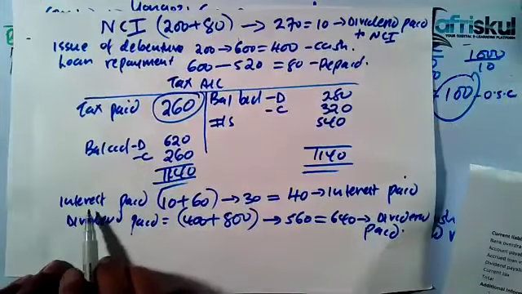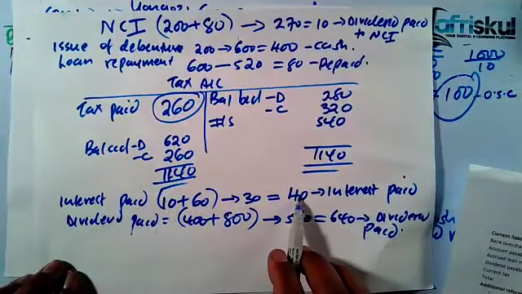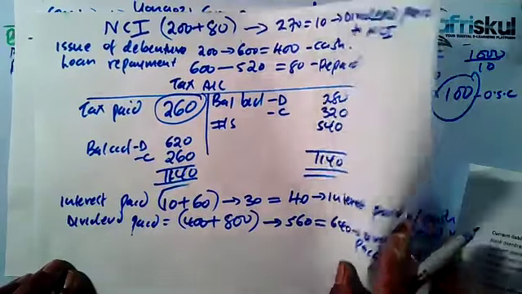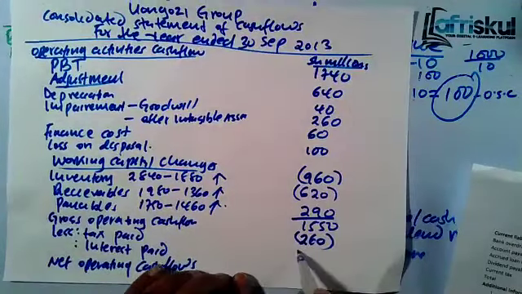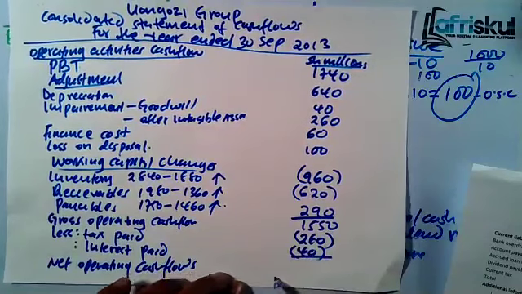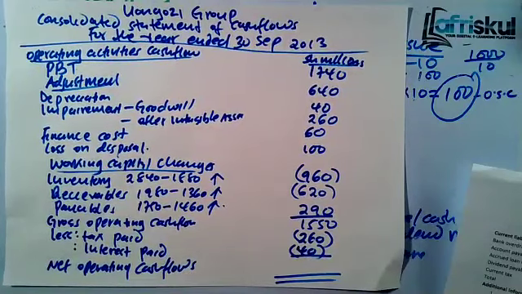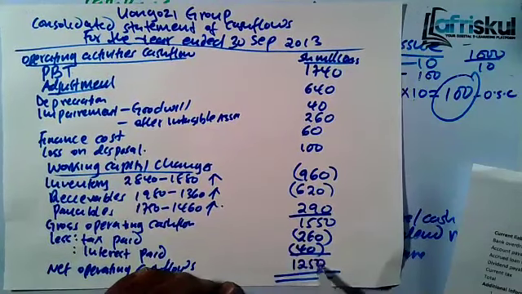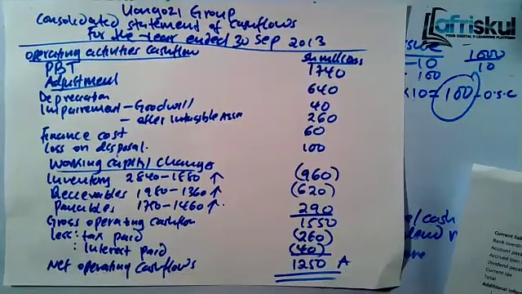Interest paid, we look for it here. The interest paid, we have seen it was 40. That's the interest paid, so you take out that 40. So that means the net operating cash flows will be 1250. You can call it A.